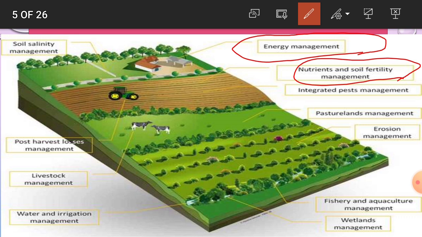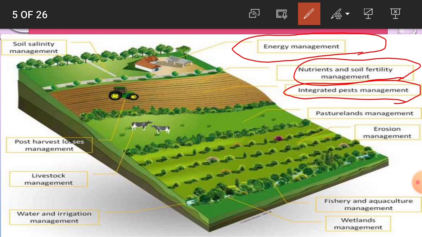Then integrated pest management: pests and insects are managed by using biological, chemical, mechanical and cultural methods. It does not create environmental pollution, and it is safe to the environment.